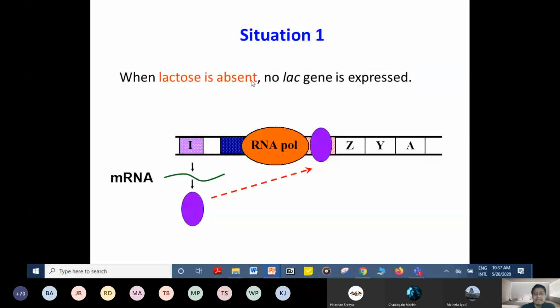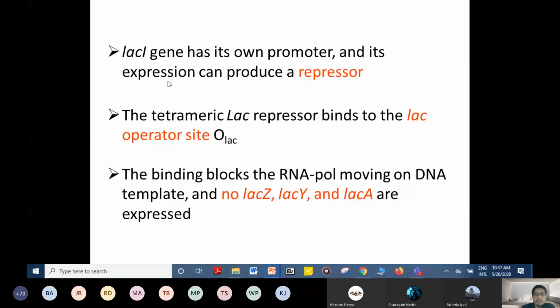The lacI gene has its own promoter and its expression can produce a repressor. We have seen the tetrameric lac repressor binds to the lac operator site. The binding blocks the RNA polymerase from moving on the DNA template, and no lacZ, Y, and A are expressed. This we have well seen with the help of the picture.